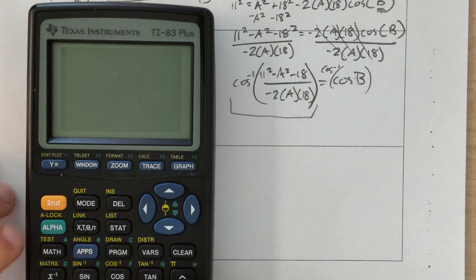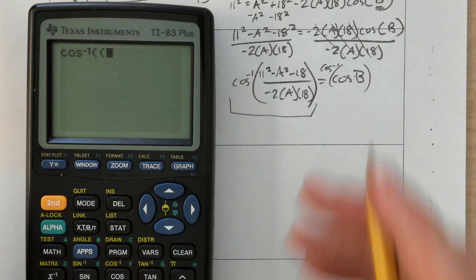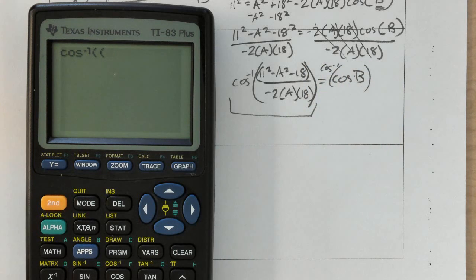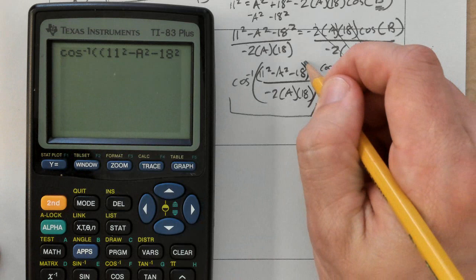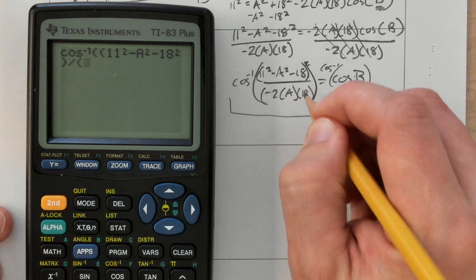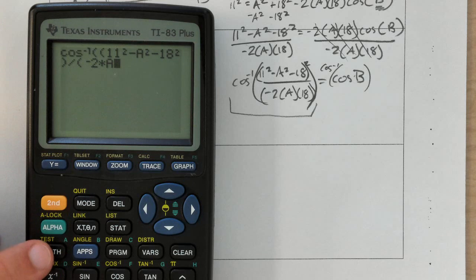So it's going to look like this. Cosine inverse, I'm going to use parentheses for the top part of this fraction. If you've got a newer calculator, you can just write this as a fraction. It's a lot easier. So 11 squared minus A squared minus 18 squared. Put that in there, and then close the parentheses for the top. And then divide it by some more parentheses for the bottom: -2 times A times 18.